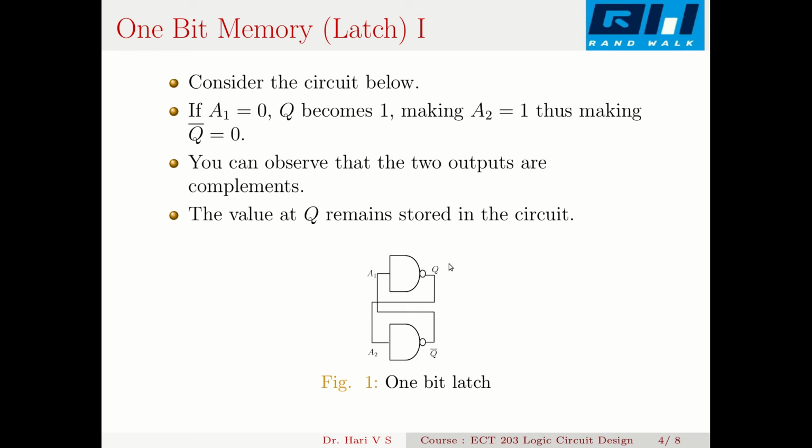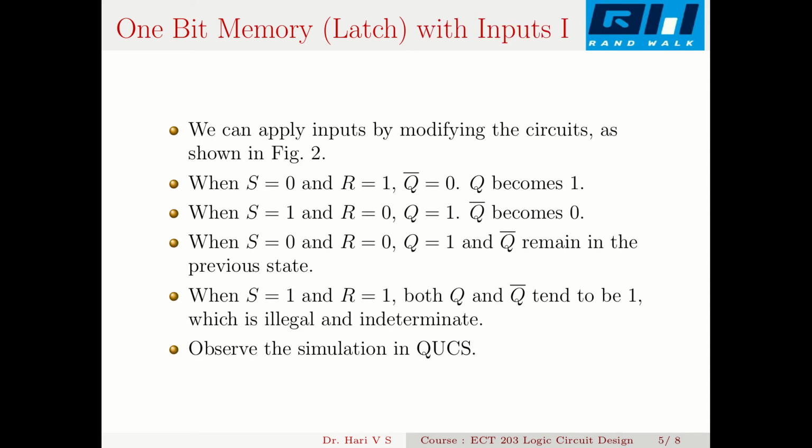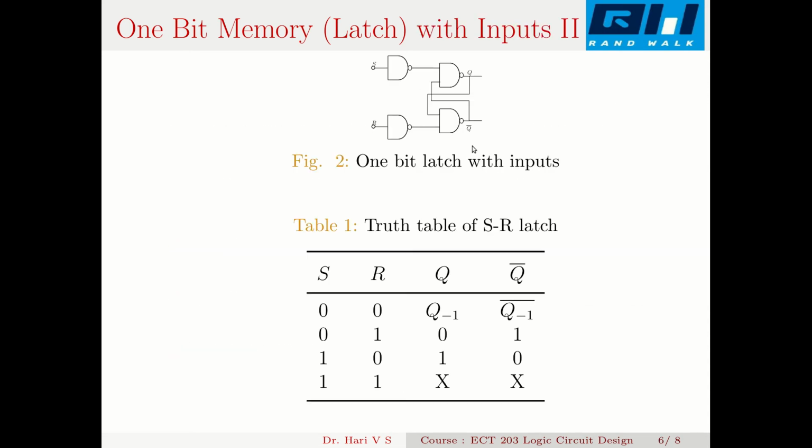Now this simple 1-bit latch stores 1 bit, but we cannot give any input to it. So we will modify it slightly, giving some input to this latch. Now let us look at this circuit. I have added an inverter and apply an input S here. Here also I add an inverter and apply another input R. S stands for set and R stands for reset. This is a primitive SR latch with the inputs.